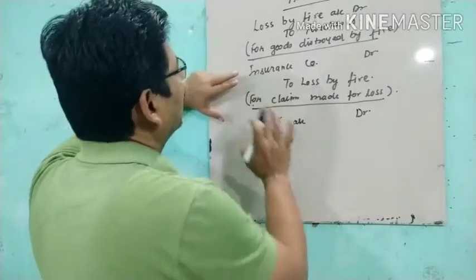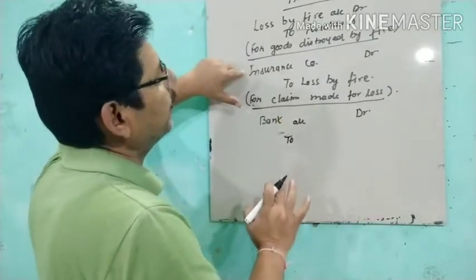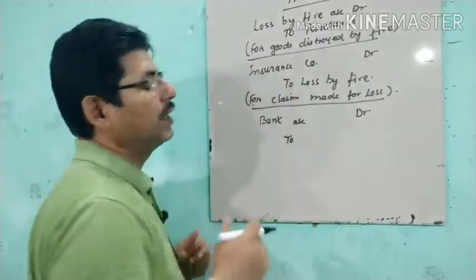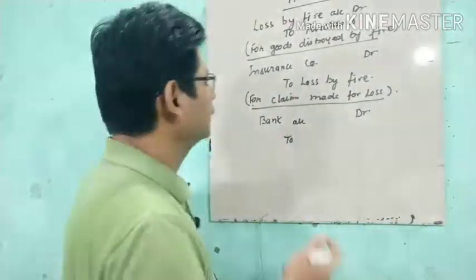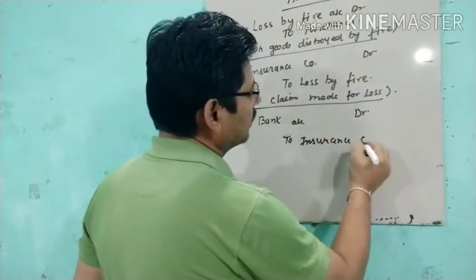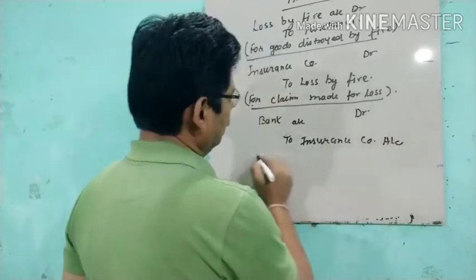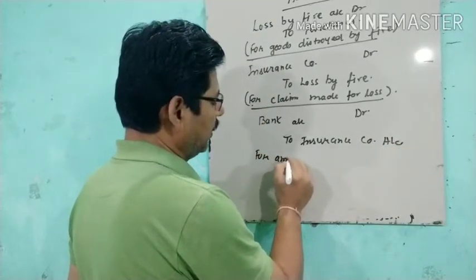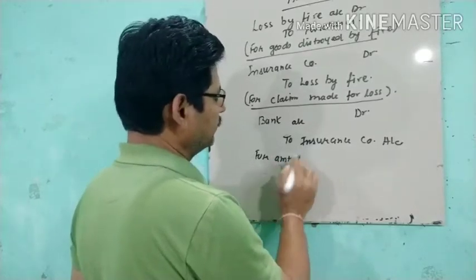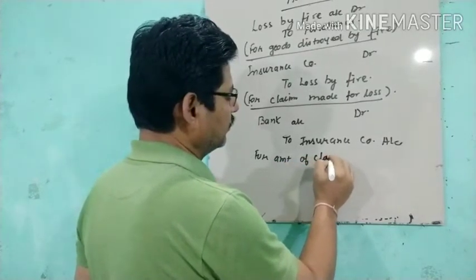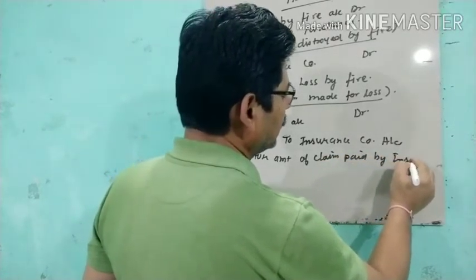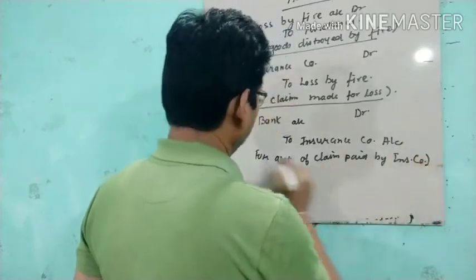To whom? Now the insurance company was debited, the insurance company is paying us, so it is the giver, so credit the giver: to insurance company account for amount of claim paid by insurance company. Okay.